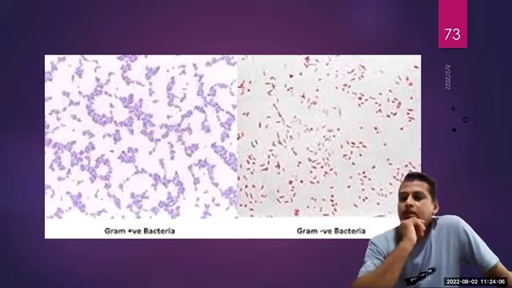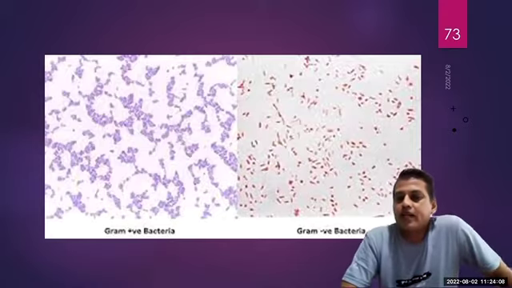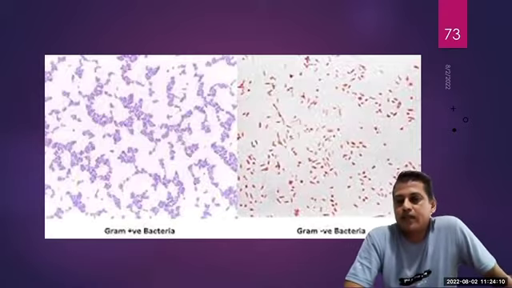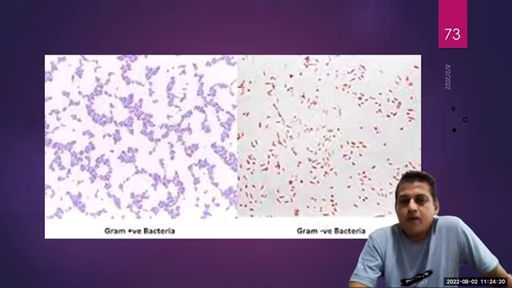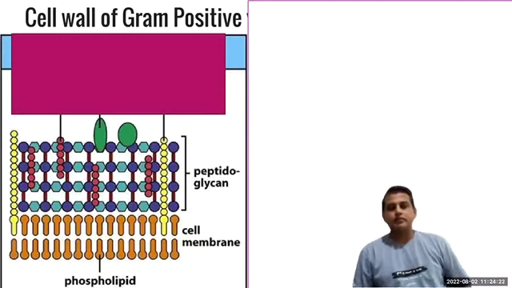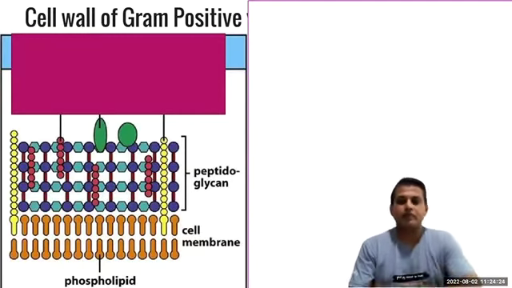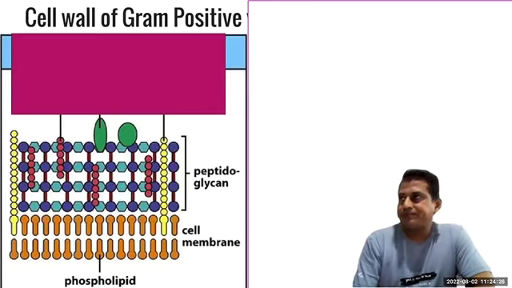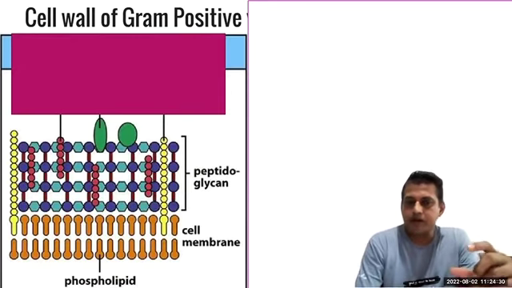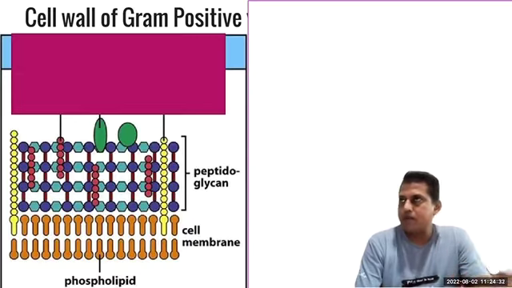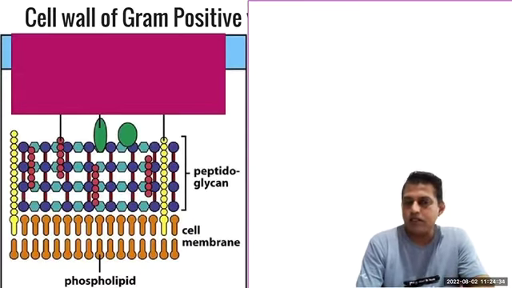Now, why do some bacteria get blue color while others do not? It depends on the cell wall. So they have different cell walls. Okay, here is the cell membrane. The bottom layer is the cell membrane. Cell membrane is common to all living organisms.